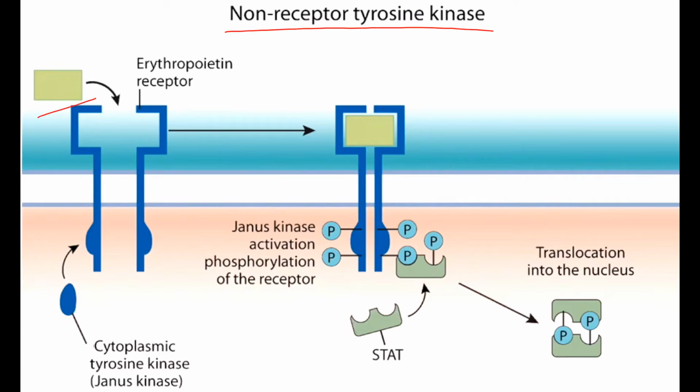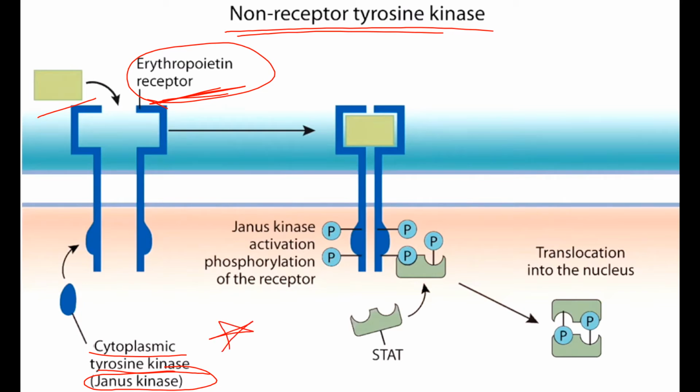Here, when the ligand binds to the erythropoietin receptors, it leads to activation of the cytoplasmic tyrosine kinase, that is the Janus kinase. The name non-receptor tyrosine kinase is just because of this reason, that the receptor is not a tyrosine kinase receptor but the erythropoietin receptor, which then leads to activation of the cytoplasmic tyrosine kinase, that is JAK. When the ligand attaches, some conformational changes occur, and